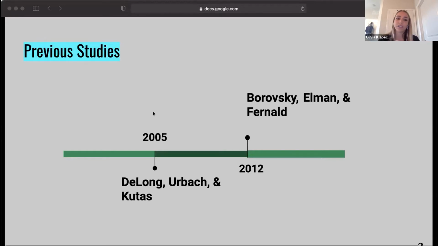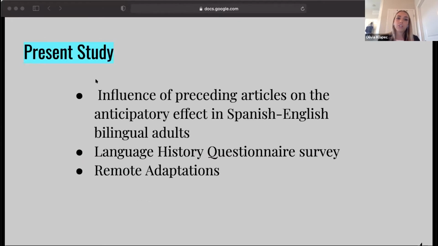In 2012, a study conducted by Borovsky and colleagues examined that there is more than just vocabulary level and age associated with the anticipatory abilities in children and adults, but this study used verbal cues. So while the previously mentioned studies used monolingual speakers, this study looked at bilinguals, with the objective of this project being to explore the question of correlation between second language learners of English and the use of the phonological form of an article relative to the vocabulary level to anticipate an upcoming noun, using a remote word eye tracking study.